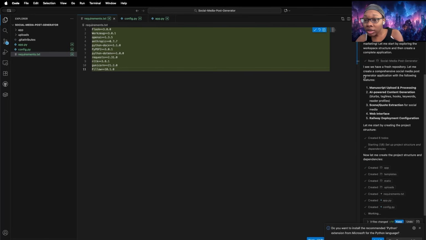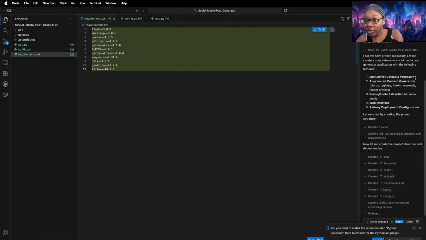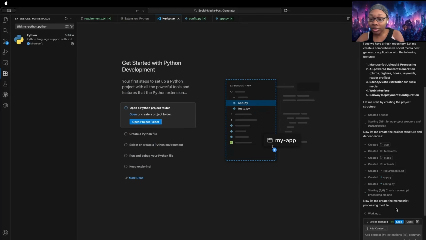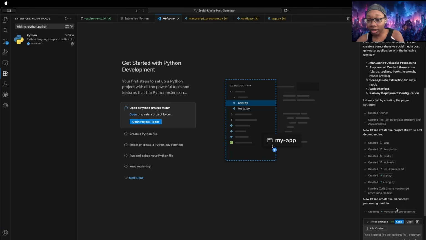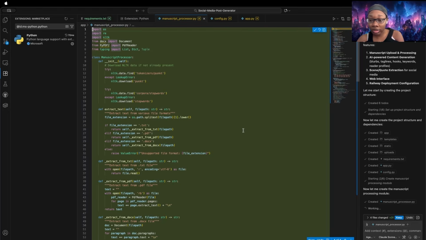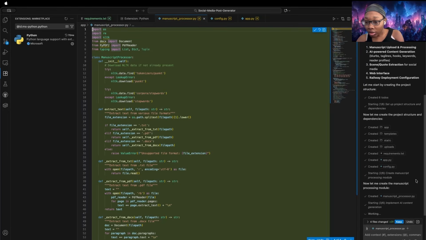So it sees that we have the repository, so everything's good to go. And it's made its to-dos. It's starting to build out the actual structure with the dependencies, which is step 2. I didn't have Python, so it gave me a pop-up to say, hey, we need Python. So I allowed it to install. Now it can get into the next things that it needs.